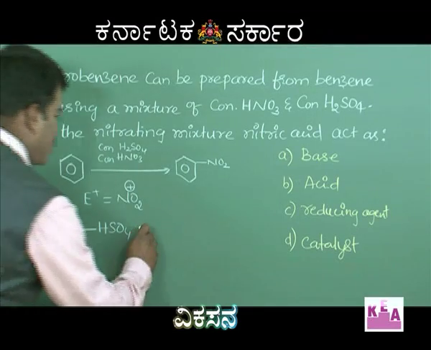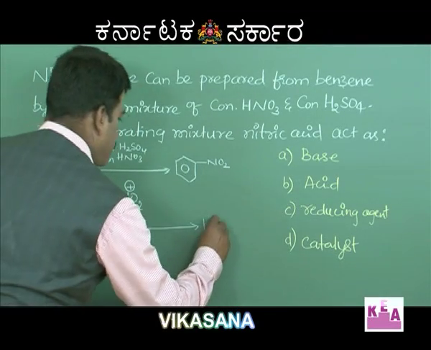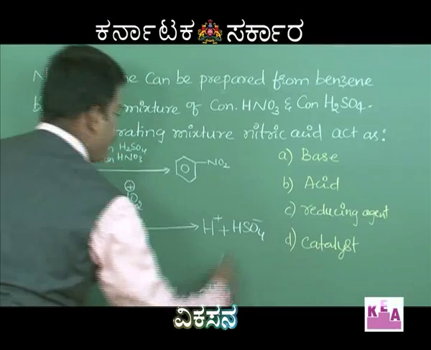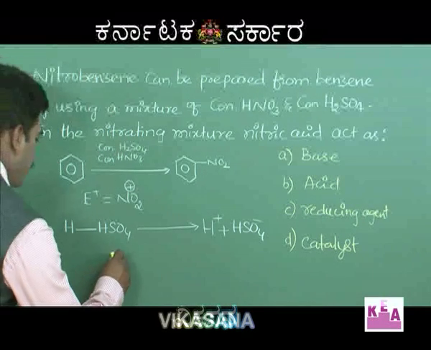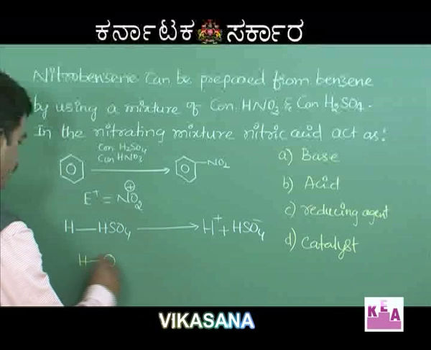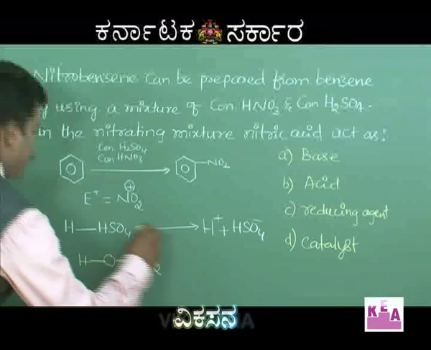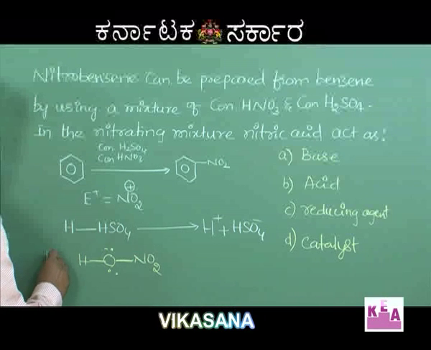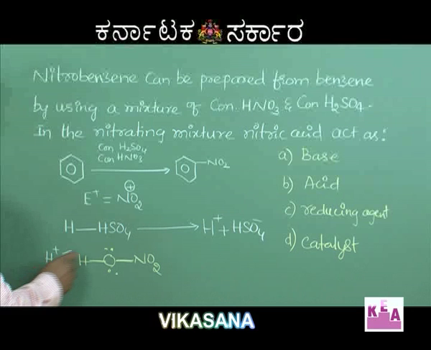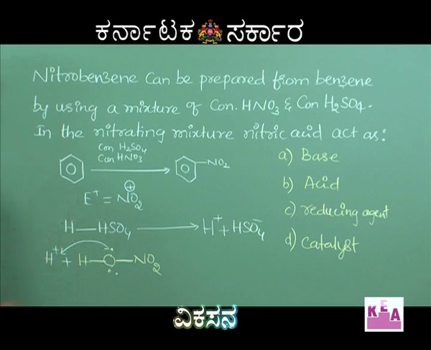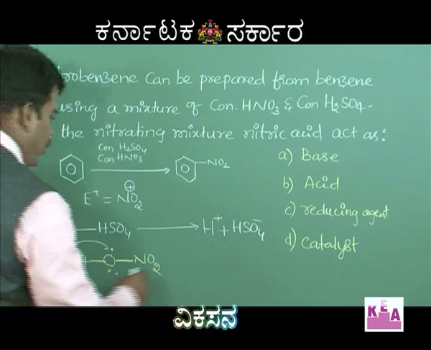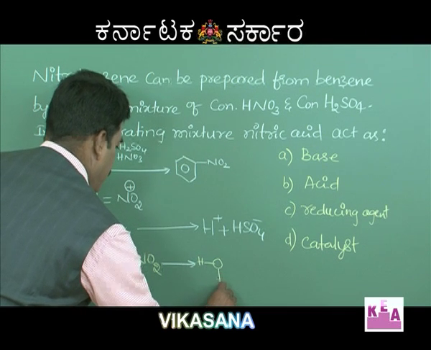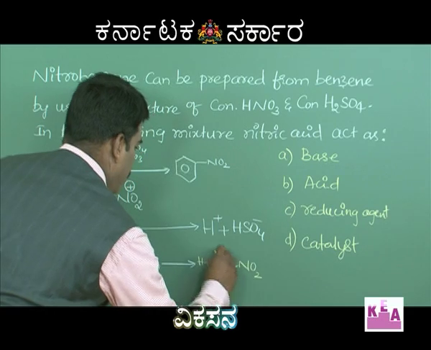It is generated by sulfuric acid, H2SO4, which gives you H plus and HSO4 minus, and your nitric acid is HONO2. Now the H plus ion coming from the sulfuric acid accepts a pair of electrons from this O. So you get NO2 plus.